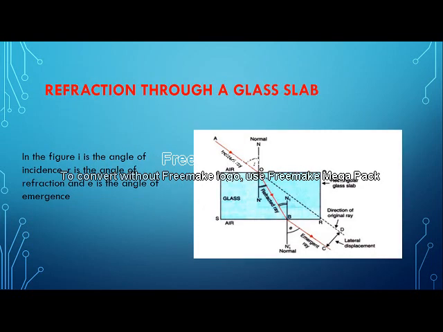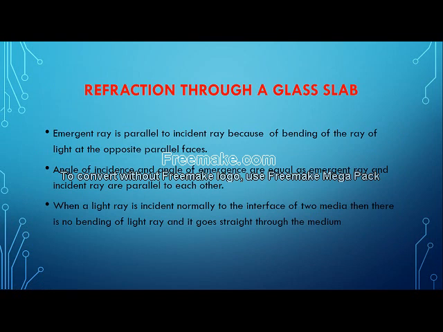Again you can see the same picture, children: incident ray, refracted ray, emergent ray. And children, if we extend our incident ray and emergent ray, we find that they are actually parallel to each other. It happens because of the bending of light.